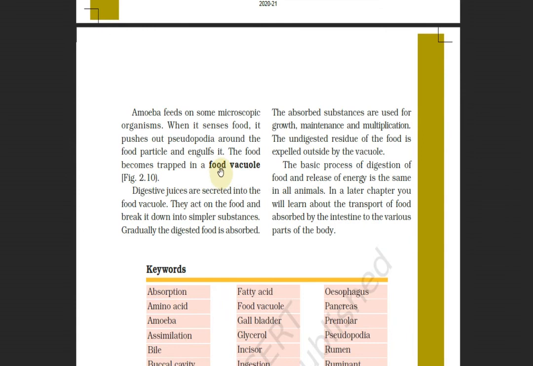So this is the food taking process of the amoeba. It is done with the help of the food vacuole inside the amoeba. In this way we have seen that in all organisms there are different methods of taking food and digesting it, but there is a common thing in all of them: they do this digestion process for the fulfillment of the energy requirement, or you can say growth requirement. So this is the end of your chapter.